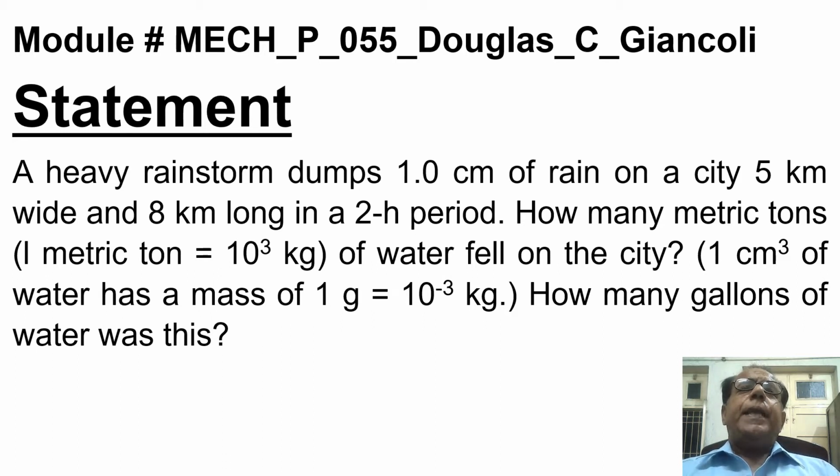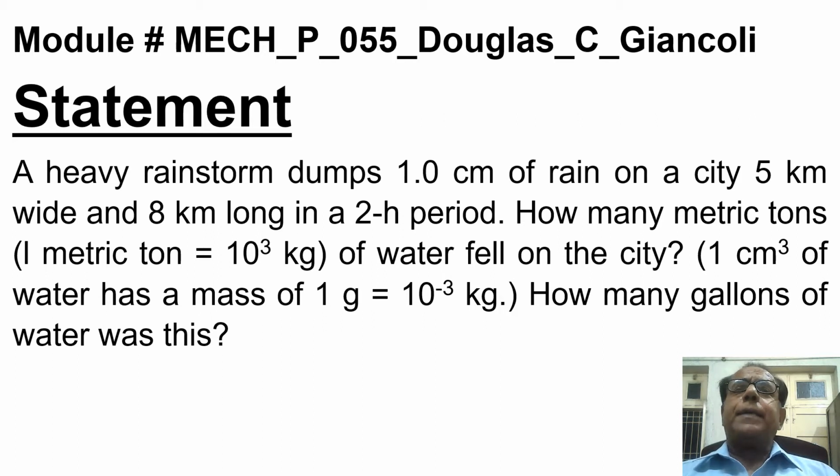Statement: a heavy rainstorm dumps 1.0 centimeter of rain on a city 5 kilometer wide and 8 kilometer long in a 2-hour period.